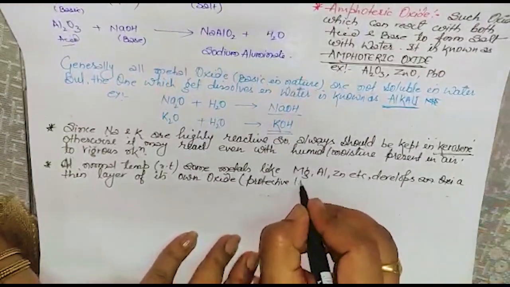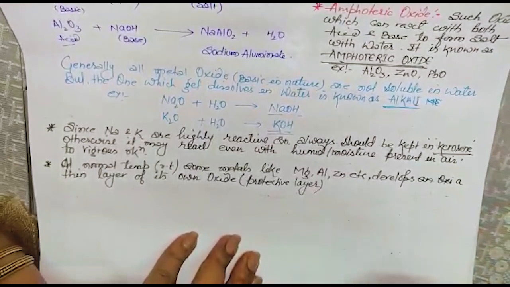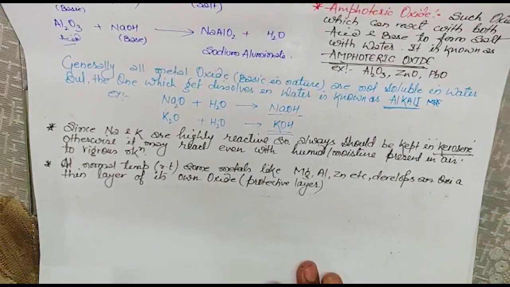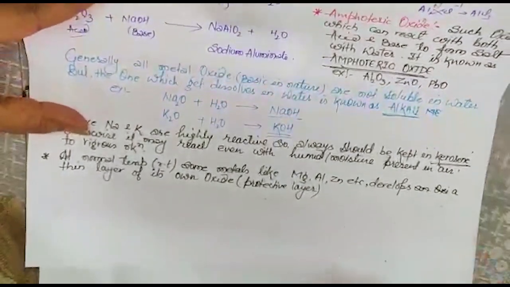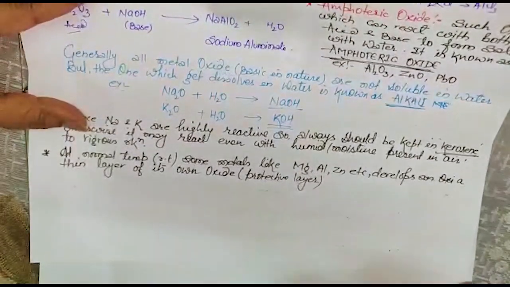Got it? So the question might be, you people have done in class 8th, why before burning magnesium ribbon should be scratched properly.